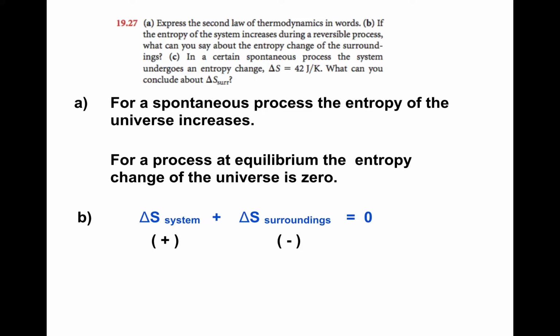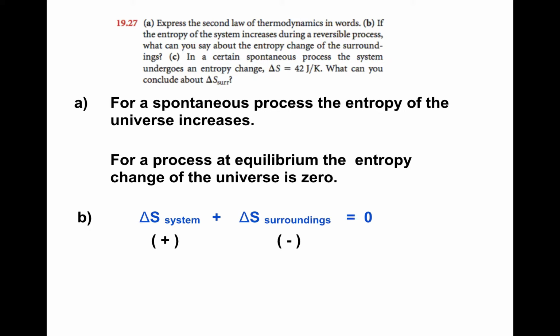So if we have B, if the entropy of the system increases in a reversible process, what can you say about the entropy of the surroundings? Well, it must decrease, right? So there must be a point where we come to equilibrium, right? The forward rate of reaction is equal to the reverse rate of reaction, and we're not changing the entropy of the universe anymore. So the increase in disorder of the system has to be equal to the increase in order of the surroundings.